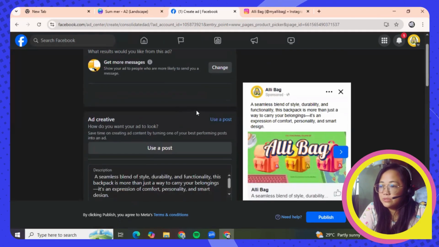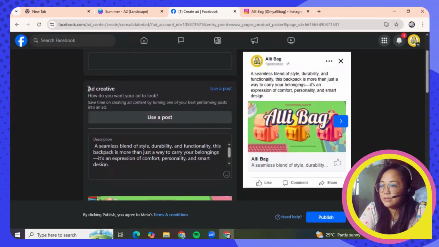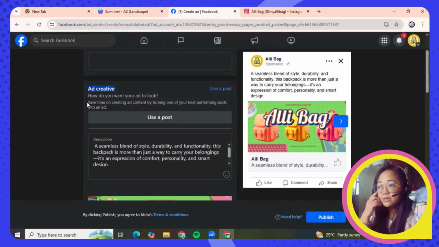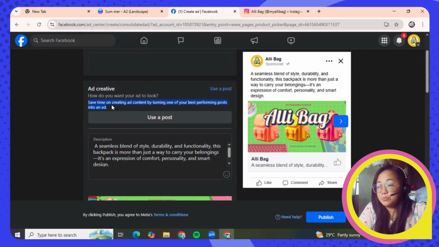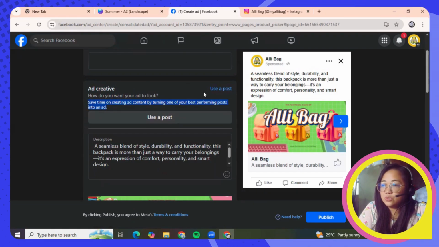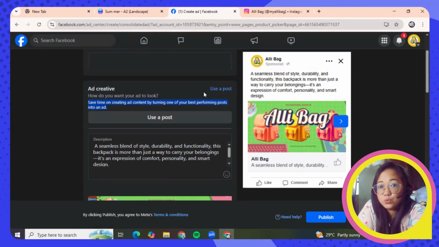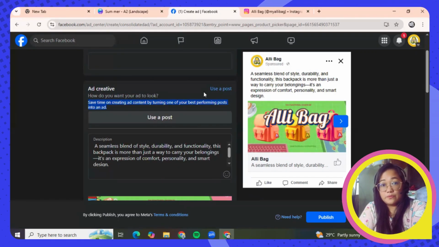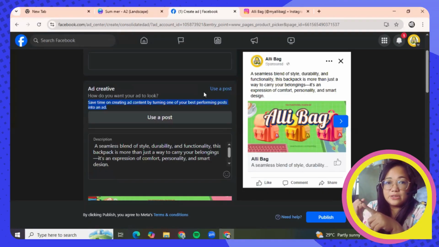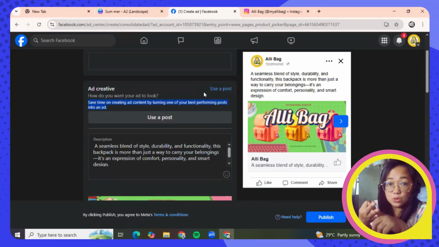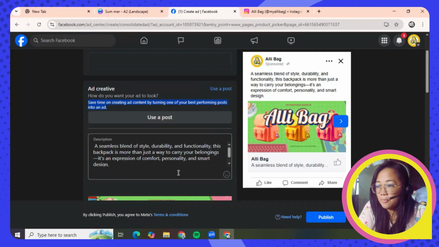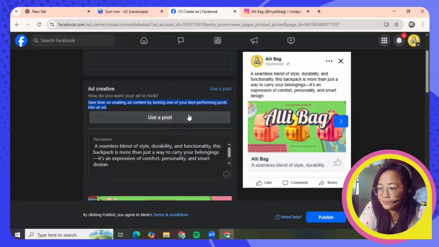Let's wait for it to load. And now while loading, you can see this Add Creative option here. Okay, so it says here save time on creating ad content by turning one of your best performing ads. So we can use or we can choose any post that we already posted on our Facebook page before. So you can use either text posts or your posts with photos, and you can also use the videos you posted on your Facebook page. Okay, so let's hit this one.